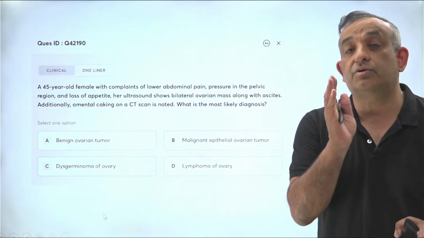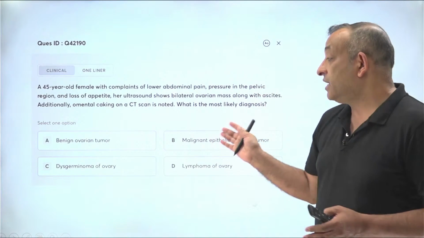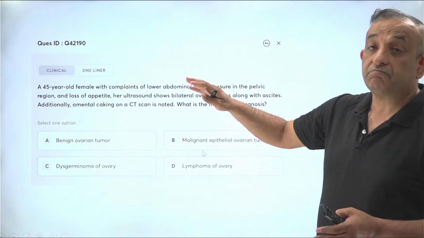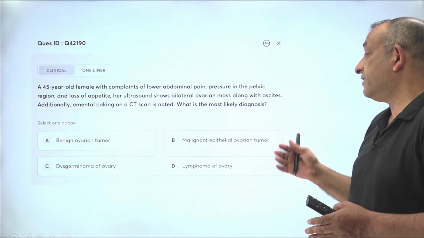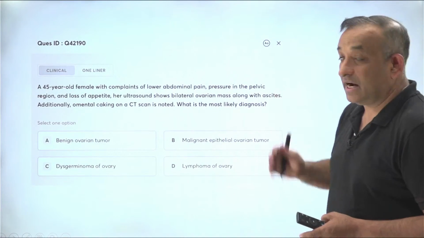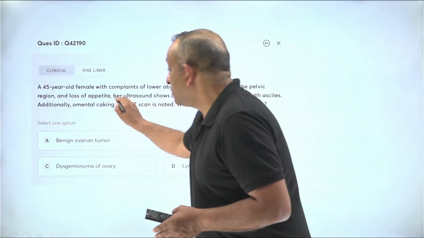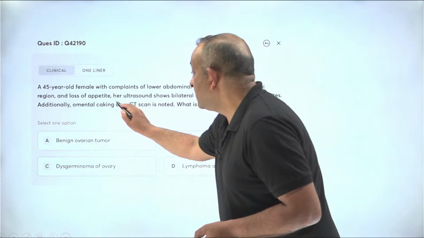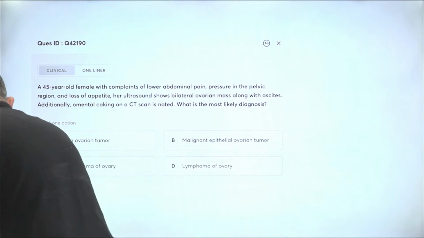So this is something which you should not be missing at any cost. It's a clinical situation which may make you think of other problems also. But since we have a mention of loss of weight, we are thinking in terms of malignancies. So it is most likely what kind of a condition in a woman? It is very important to note what is written here. Omental caking.